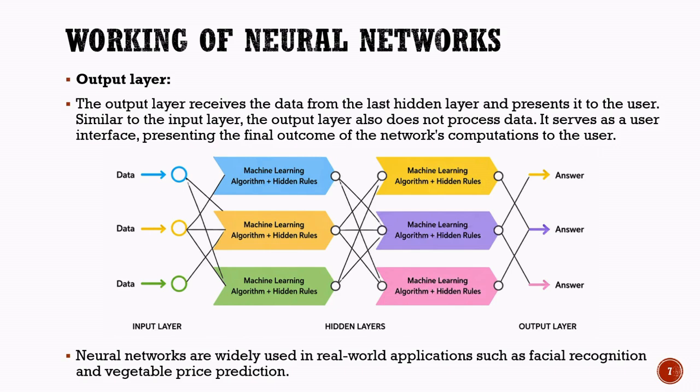For example, they can identify faces in photographs, recognize speech, translate languages, recommend products, and even predict prices of items such as vegetables and other commodities. The combined work of the input layer, hidden layers, and output layer enables neural networks to learn from data and make intelligent decisions, making them one of the most powerful tools in artificial intelligence.